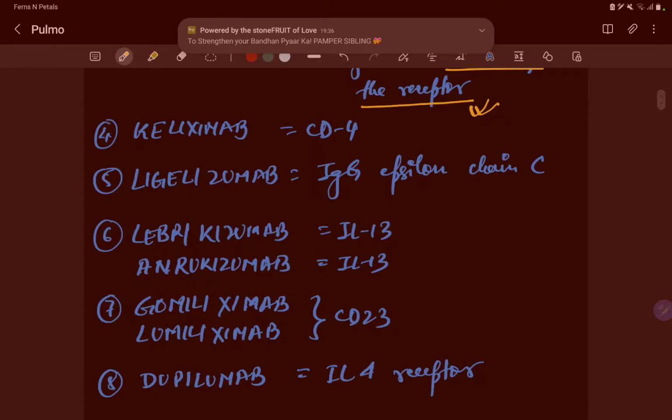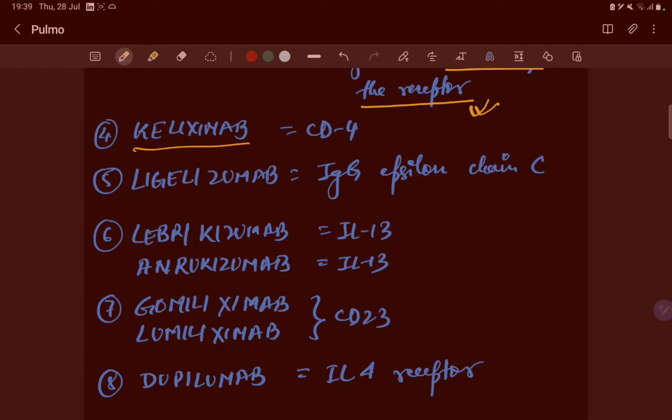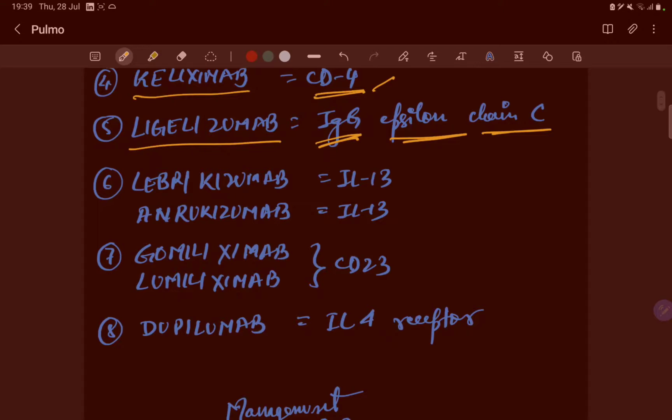Then there is keliximab, against CD4. Ligelizumab is against the IgE epsilon chain. These are very typical terms, not used regularly in daily practice, but within 5 to 10 years they are going to be in the market at a low price, and you are going to use them. You are the future, so you should know about this. Lebrikizumab is an IL-13 antagonist, and tralokinumab is also an IL-13 antagonist.